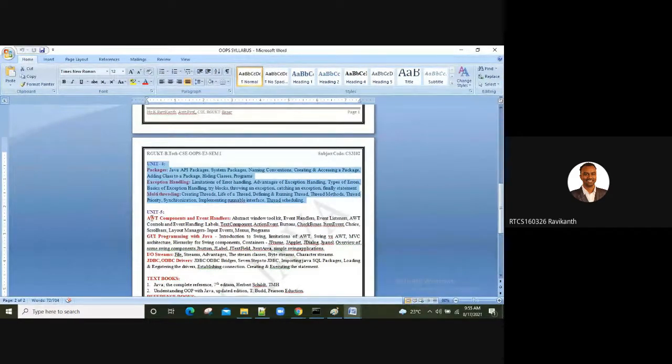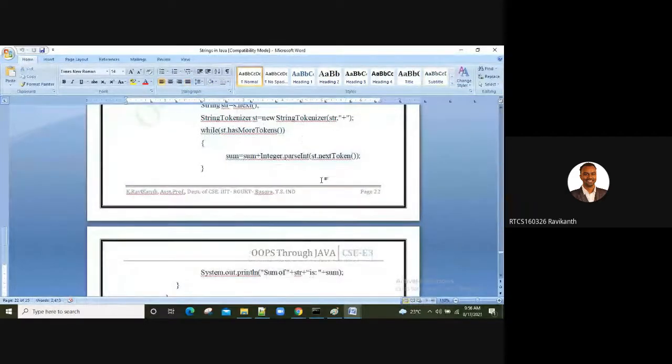And the last unit I'll complete after your examinations, because this is more important with respect to project development. But in tomorrow's session, we'll be able to finish off packages, how to create your own package, a user-defined package. Anyhow, we have the support of predefined packages in Java, but still, if you want to create a user-defined package, how do we do it? All that discussion would be held in tomorrow's session.